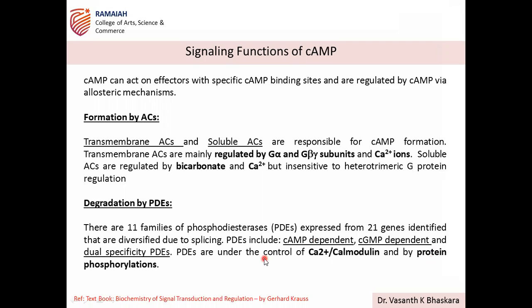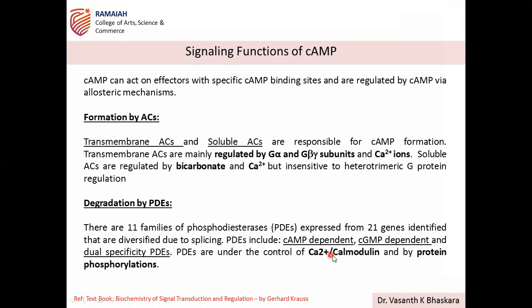Accordingly, PDEs can be classified as cAMP dependent, which work only on cAMP; cGMP dependent, which work only on cGMP; and dual specificity phosphodiesterases, which act on both cAMP and cGMP. Mainly, phosphodiesterases are responsible for converting cAMP to AMP. So the breakdown of cAMP is because of phosphodiesterase.